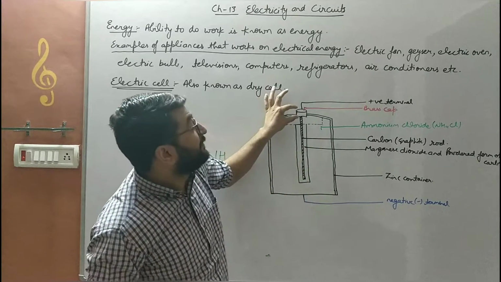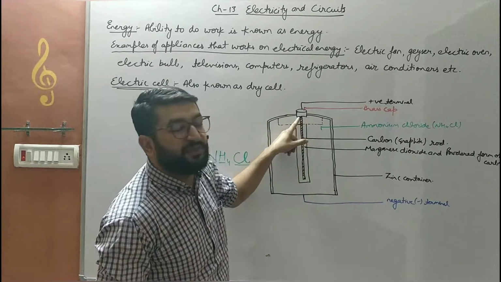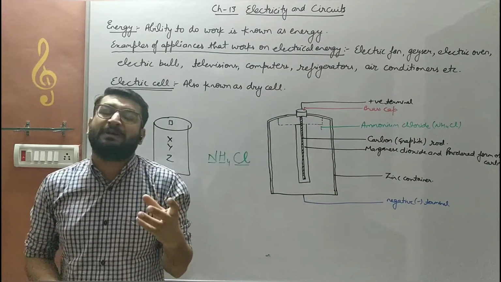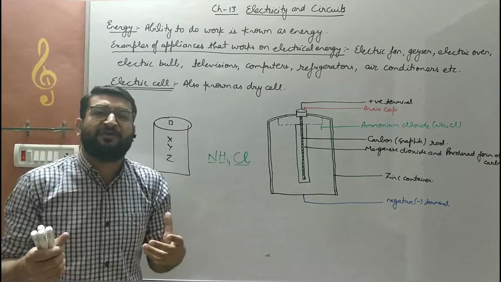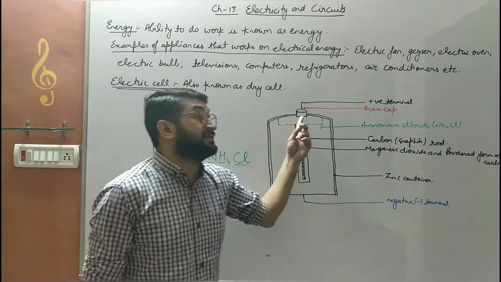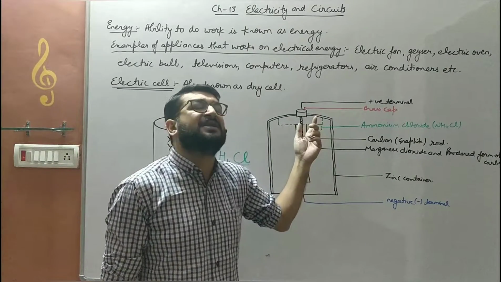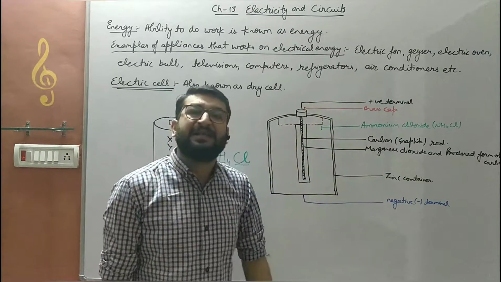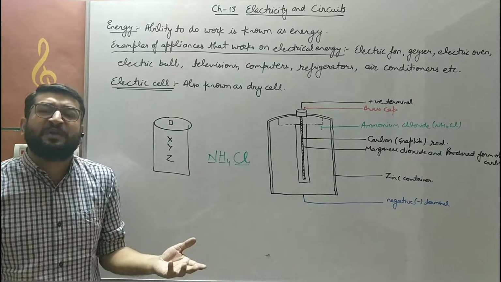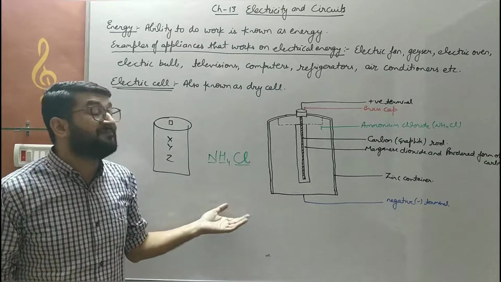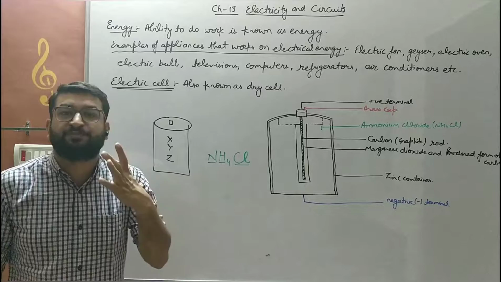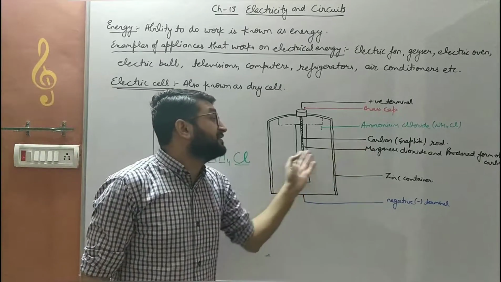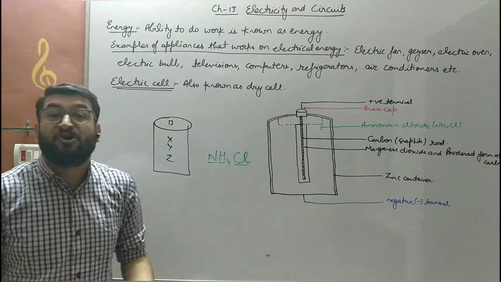So at the tip, to separate the negative and positive, we have a brass cap. We have a metallic cap, usually in the form of an alloy, and that alloy is brass. Brass is not an element, it is an alloy. So brass makes up the positive terminal, and that's how the dry cell structure is explained. This is a very, very important structure for your question paper. Draw this diagram multiple times, children, to learn these typical chemical names for your class.